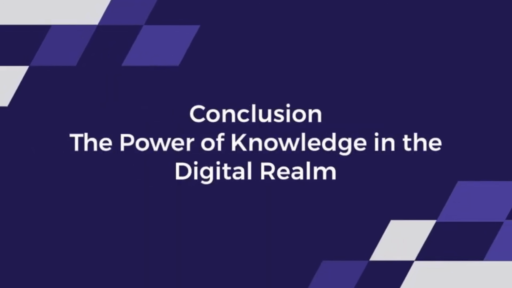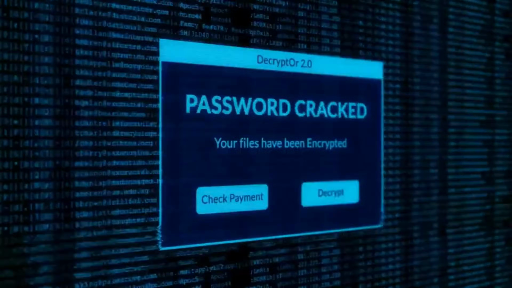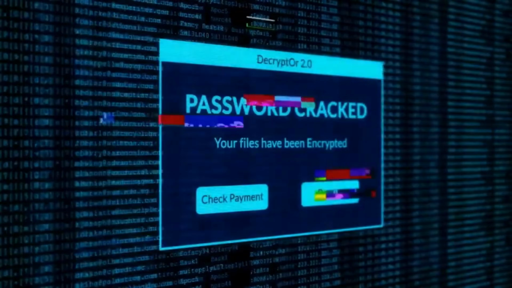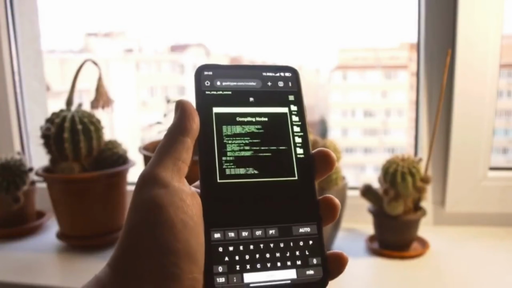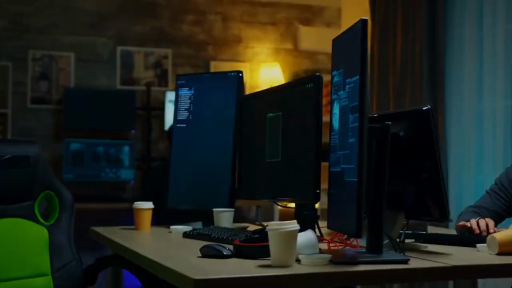Conclusion. The power of knowledge in the digital realm. As we conclude our journey into WEP cracking, let's reflect on the power of knowledge in the digital realm. With the right tools and techniques, we can navigate the complexities of wireless security and emerge victorious.